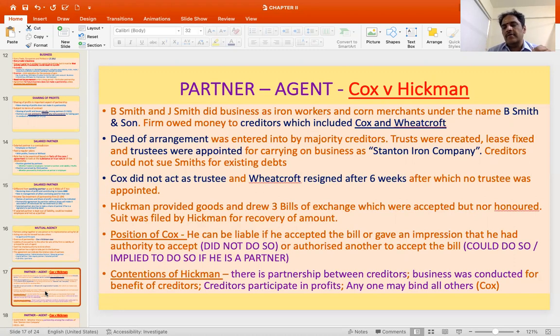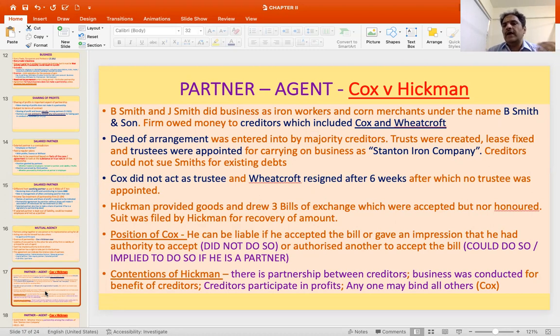Wheatcroft acted as a trustee, but he subsequently resigned in 6 weeks, after which there was no trustee. This group of people who were operating Stanton Iron Company were provided goods by Hickman, and he drew for that purpose 3 bills of exchange. These bills of exchange were accepted by the Stanton Iron Company, but they were not honored.